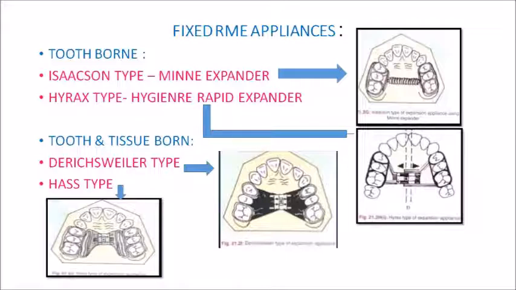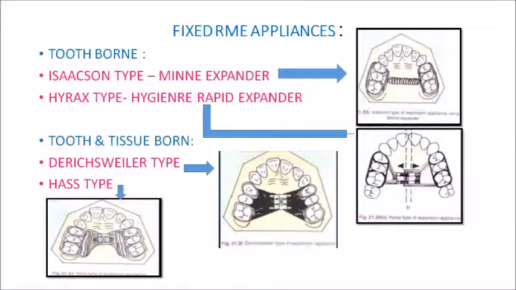Now, tooth and tissue-borne RME appliances make use of acrylic plates in which the screw will be attached for the expansion of the appliance, and the molars as well as the premolars will be banded, and from the lingual aspects of these premolars, soldered wire extensions will be connected to the screw through the acrylic plate. So the examples for tooth and tissue-borne RME appliances are your Derichsweiler type as well as your Haas type.